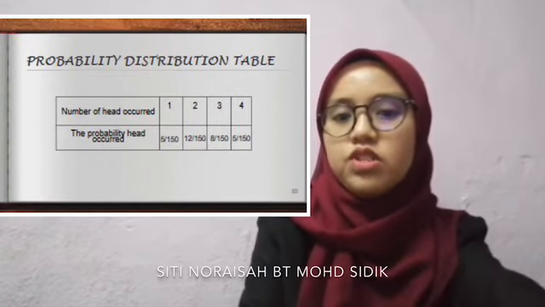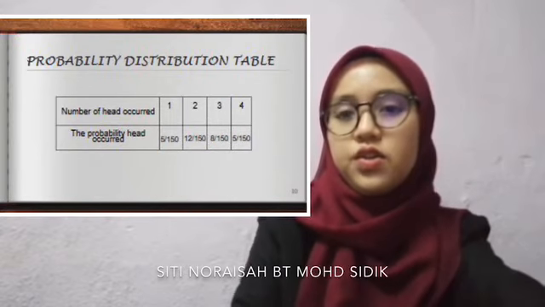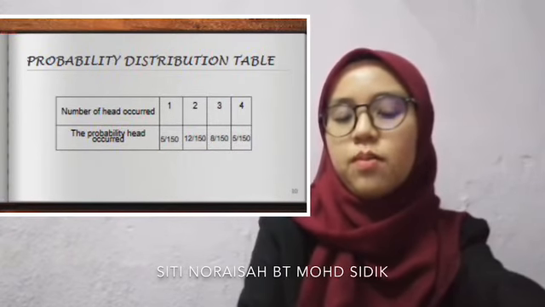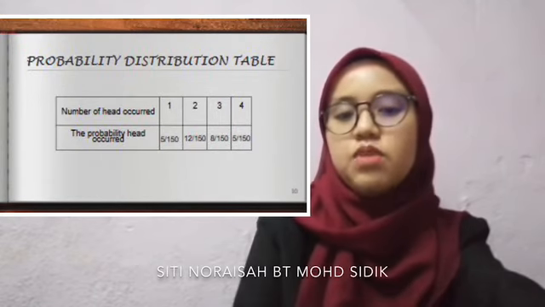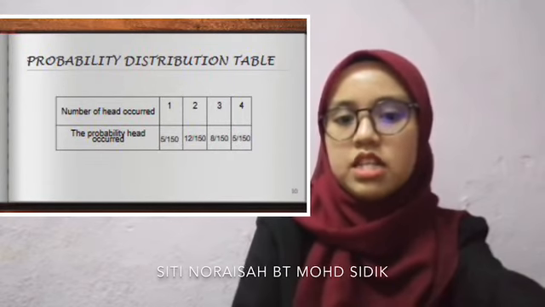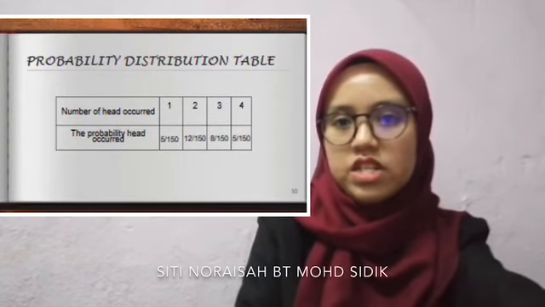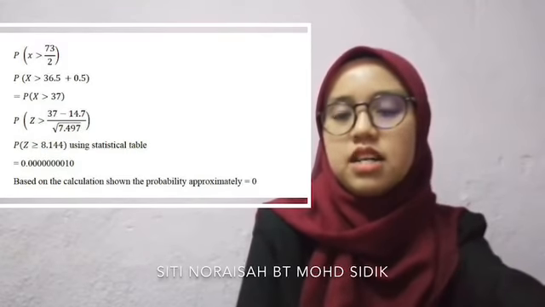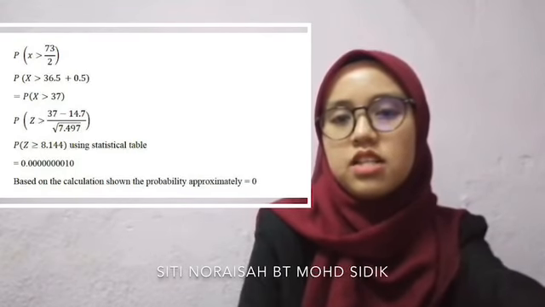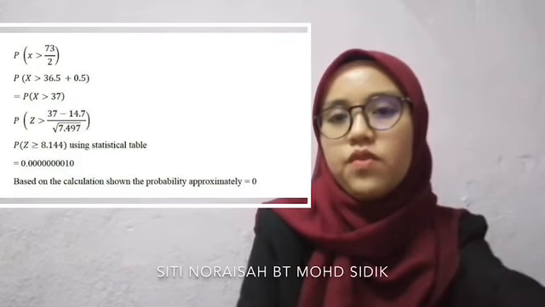For the conclusion, for the probability of getting more than half hits, we use the binomial, but we use normal approximation. It is because in this case, the binomial fulfills the conditions that are given. So for the probability, we get Z greater than or equal to 8.144.